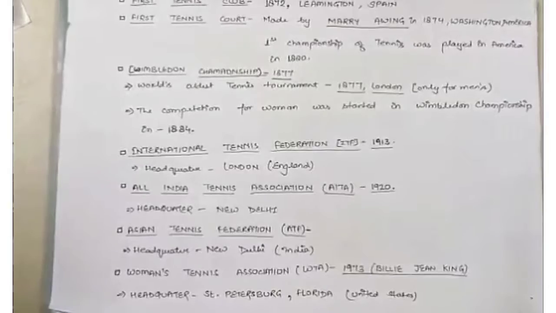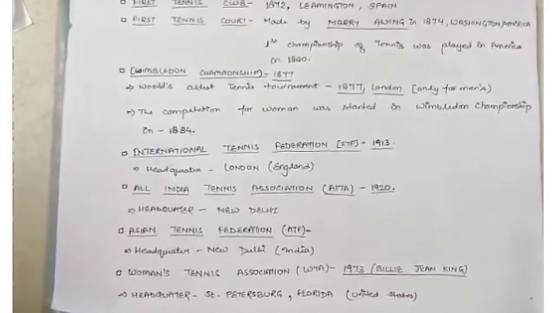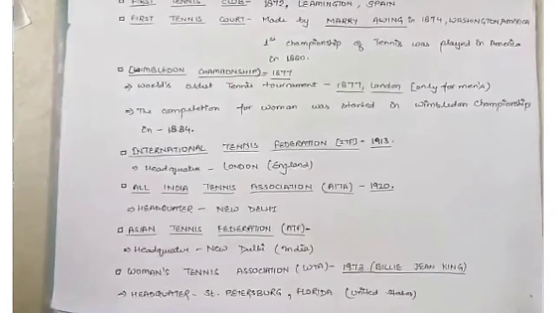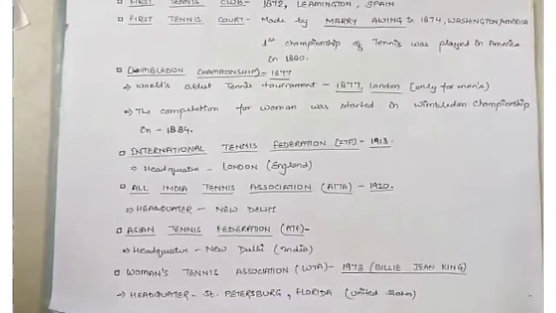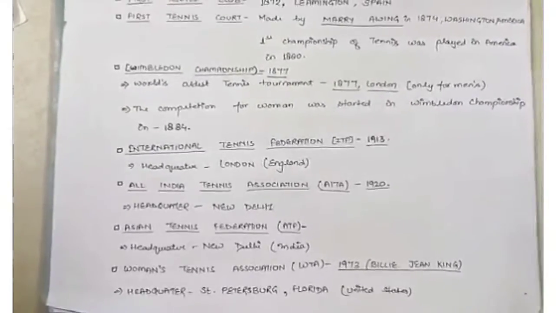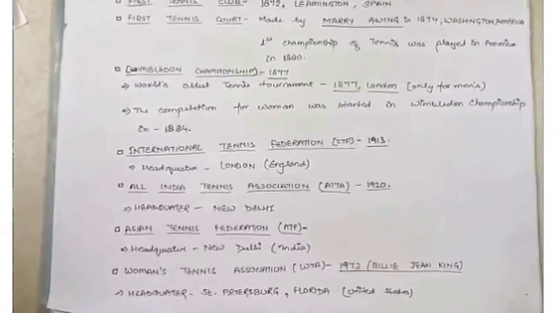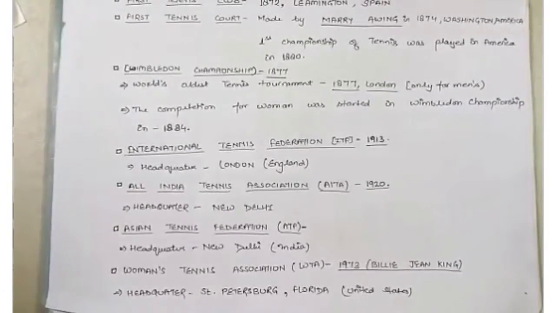Wimbledon Championship was first played in 1877. It was the world's oldest tennis tournament, in London. Firstly, it was only for men, and then the competition for women was started in the Wimbledon Championship in 1884.